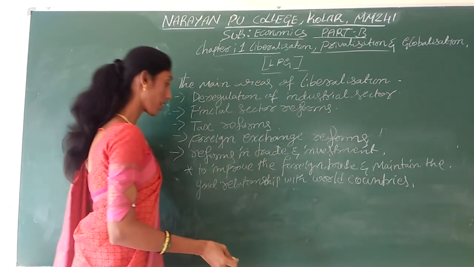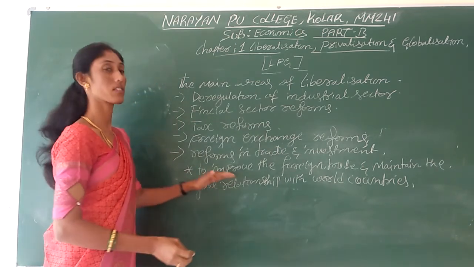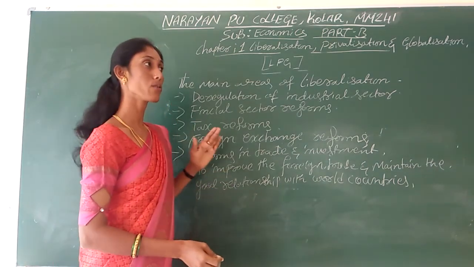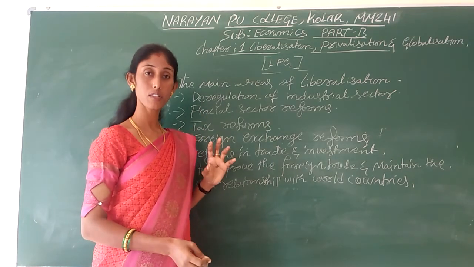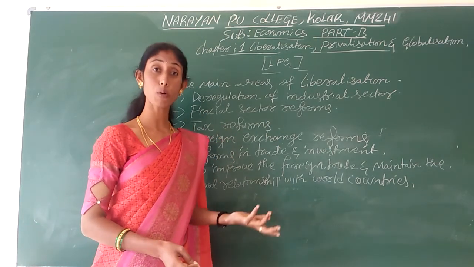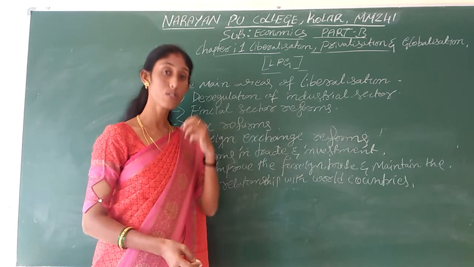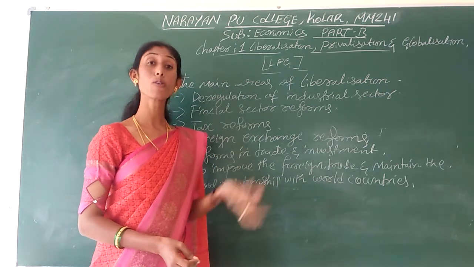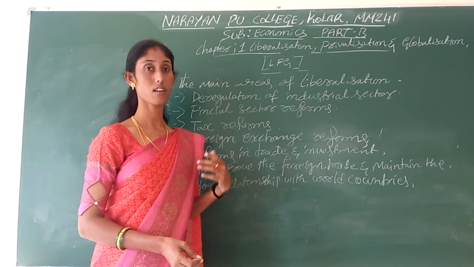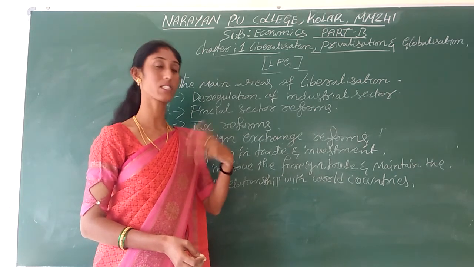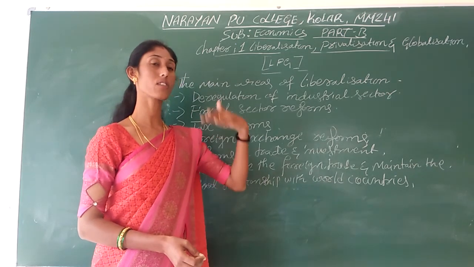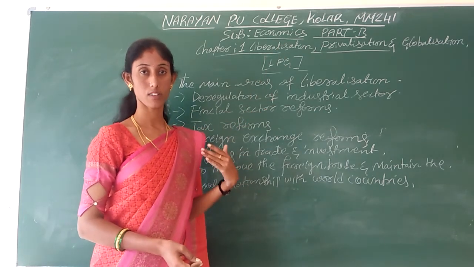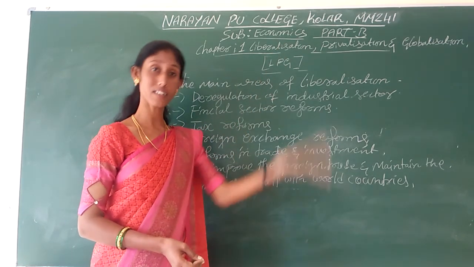Now, the first measure we have taken is that we have reduced all quantitative restrictions on exports and imports of goods and services, as well as export duties on the country's goods. Export duties are the taxes levied on exporting goods from a country.